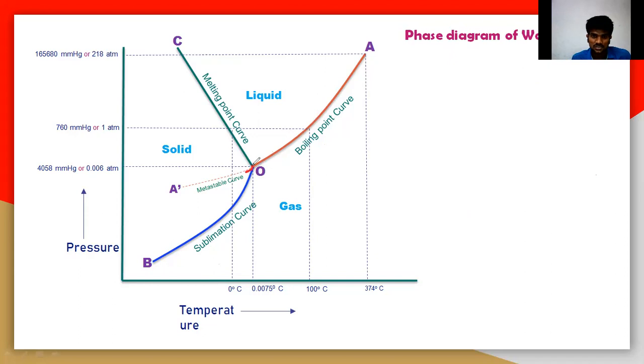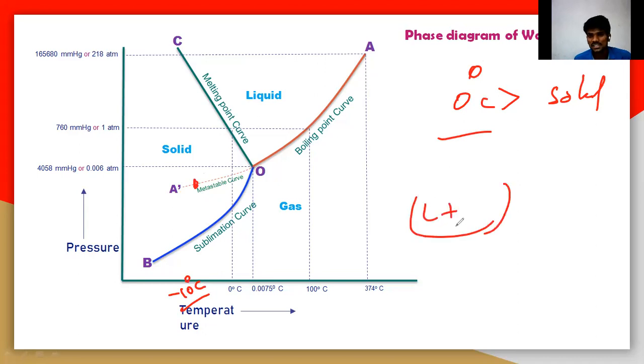When it crosses this point O, that means below 0 degrees, it must be a solid. But here at minus 10 or minus 20 degrees, there is a liquid phase and also the vapor phase, the gaseous phase.